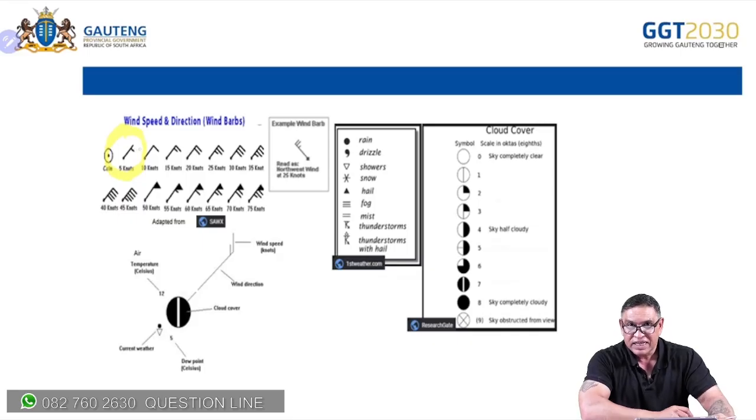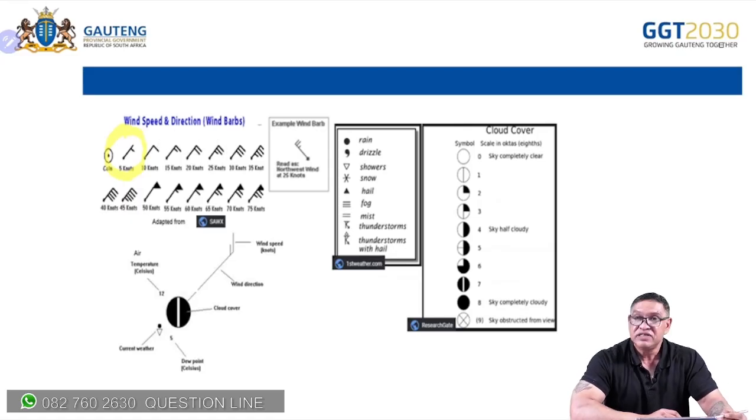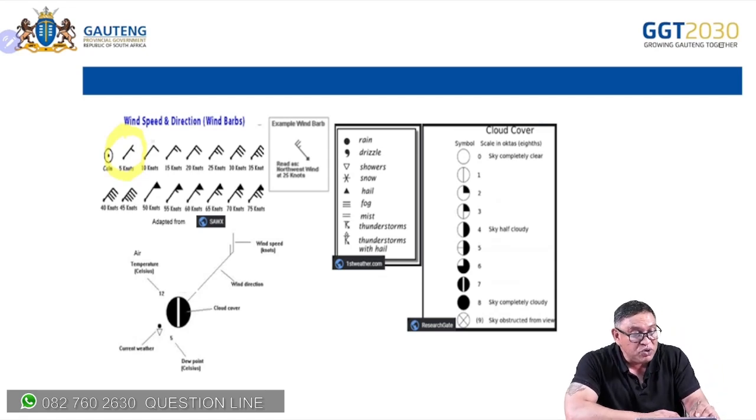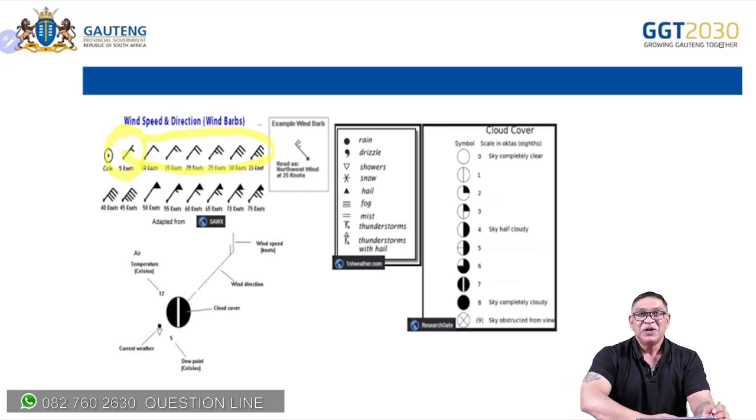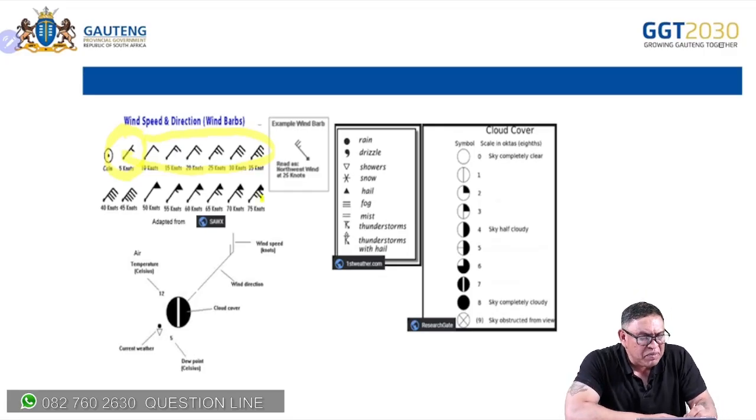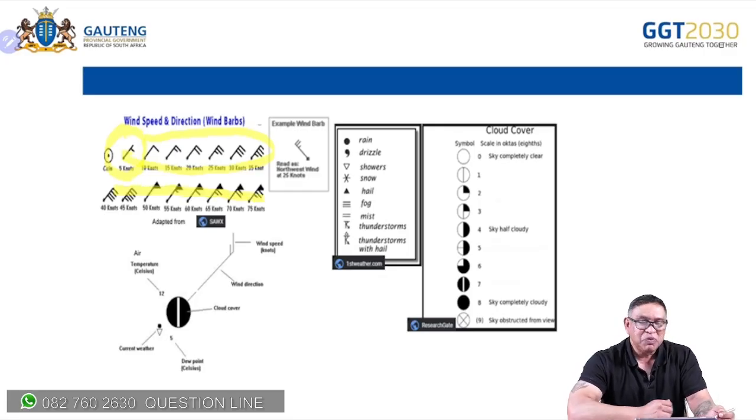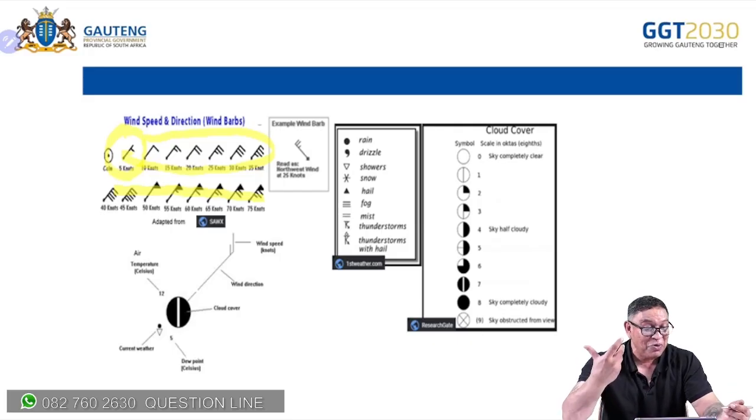It is at the middle, or not actually the middle, but slightly higher up. So that is 5. And of course, a full line at the end is 10, 15, 20, 25 knots is 2 long lines and 1 short line. So that's how you read the wind speed. Of course, you don't get many of these, but I just put it there as a matter of interest, so that you know that when it's 50 knots, it's a little triangle.